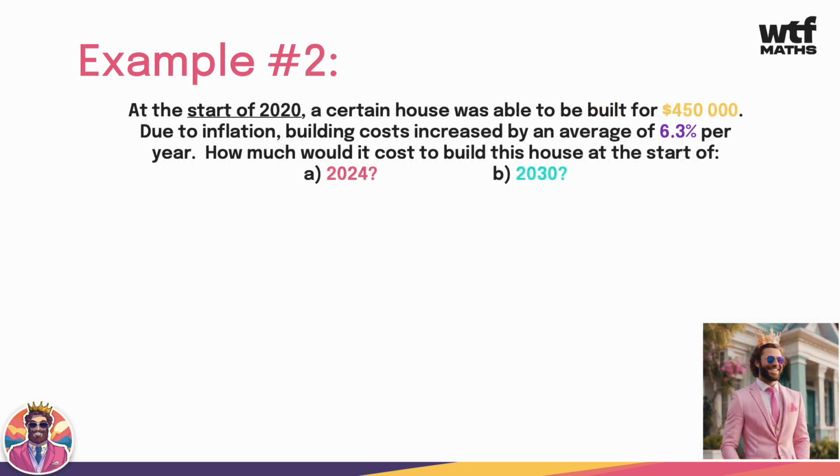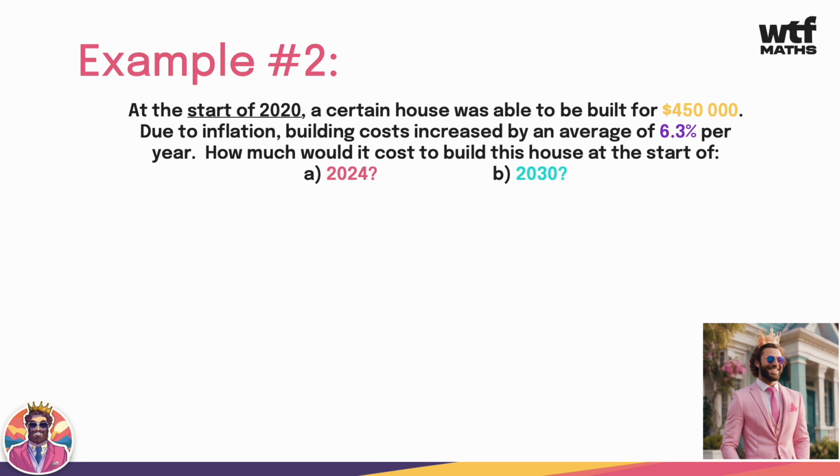Now, an extra $1.30 or so for a cupcake might not seem too bad, but let's look at another example here. At the start of 2020, a certain house was able to be built for $450,000. Due to inflation, building costs increased by an average of 6.3% per year. How much would it cost to build this house at the start of 2024 and the start of 2030?